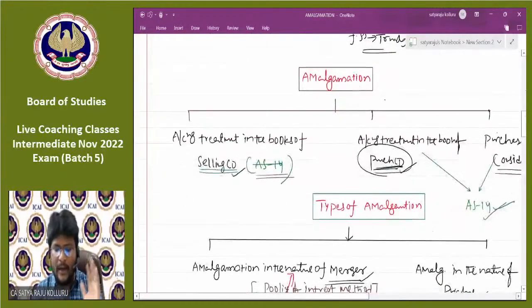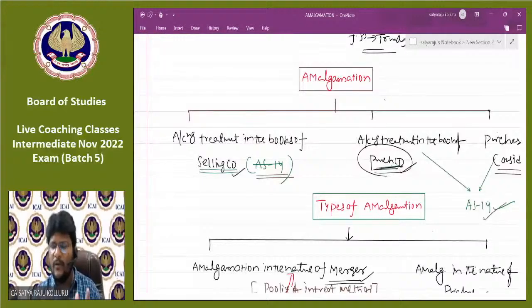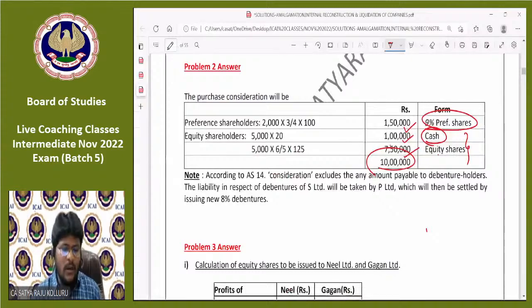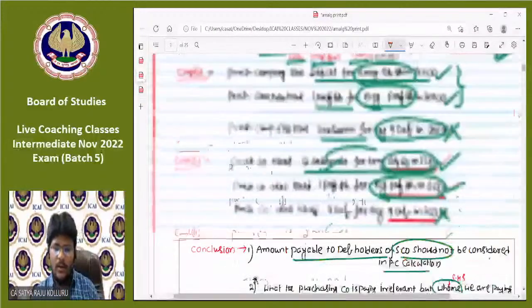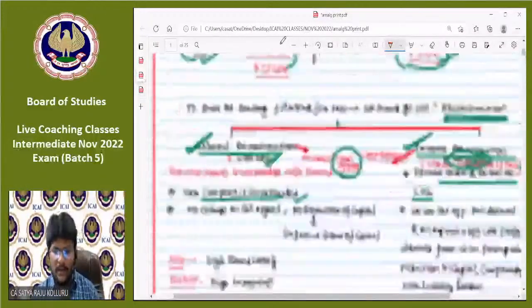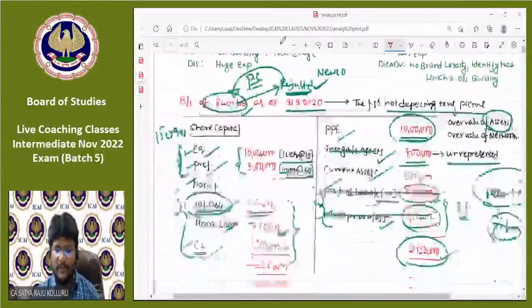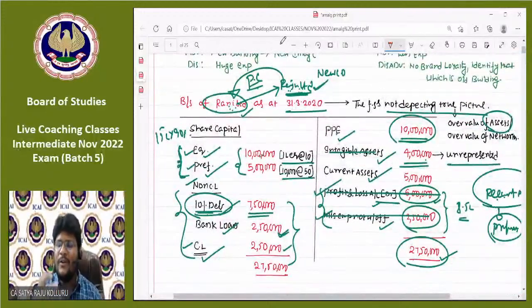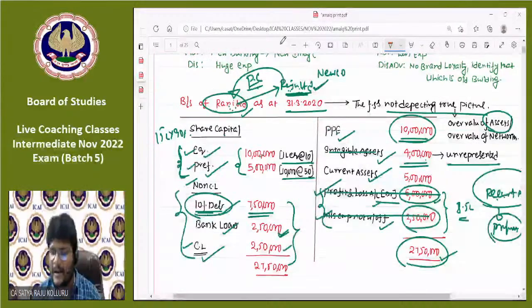We can't directly take up accounting treatment in the books of selling company, but I can tell you a few important points related to it. I already explained, one more time I'm telling you. Tell me all of you, in my example, what is my example? Rani Limited balance sheet. Now, if Razu Limited takes over Rani Limited, first of all, Rani Limited should be liquidated, right? And Razu Limited should be incorporated, right?